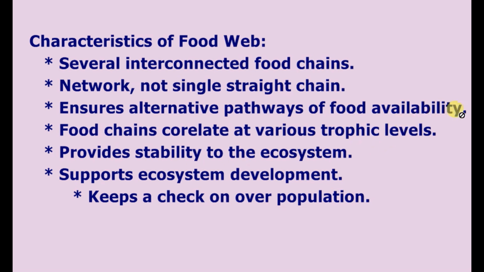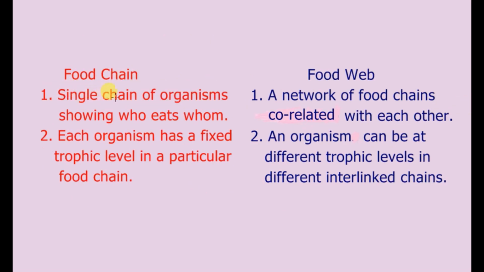What is the difference between food chains and food webs? Food chain gives a single chain of organisms showing who eats whom, whereas food web gives us a network of food chains correlated with each other. In a food chain, an organism can have a fixed trophic level in a particular food chain, but in case of a food web, an organism can be at different trophic levels in different interlinked food chains. So these are the points of difference between food chain and food web.